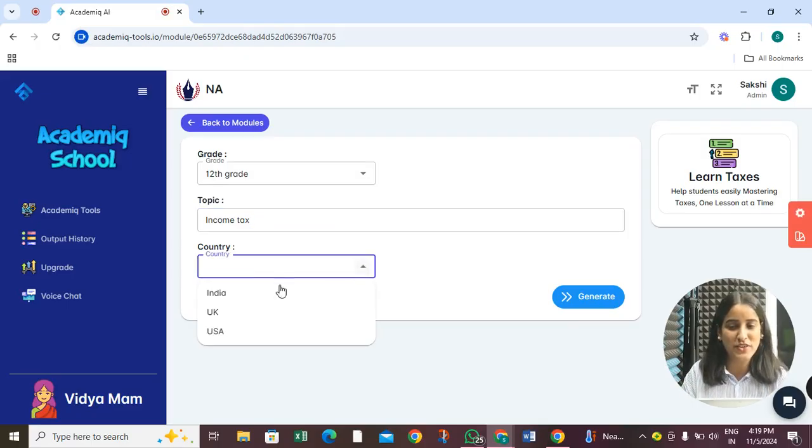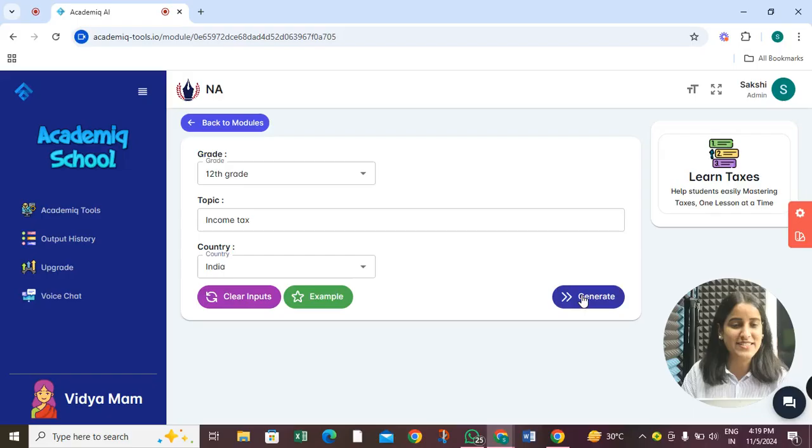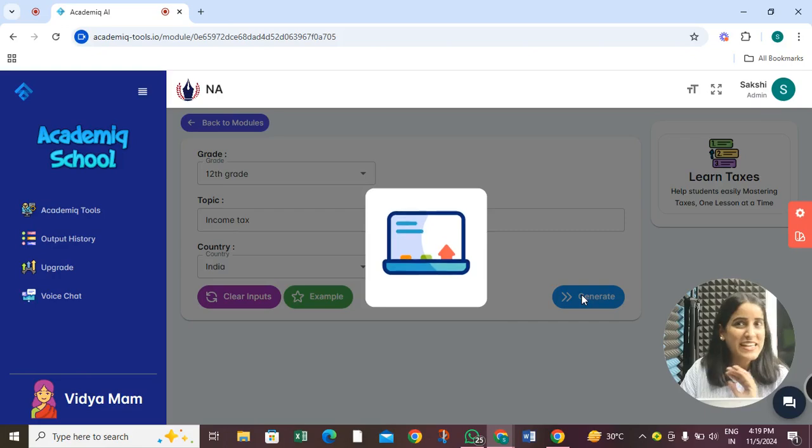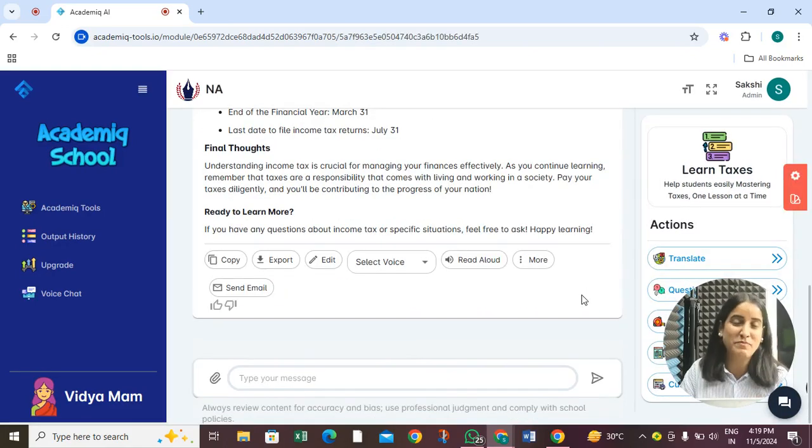And what about the country? India. That is it. I will click on generate and I will sit back and relax and wait for it to help me know what income tax is in an easy way, with practical examples and real life relevance.